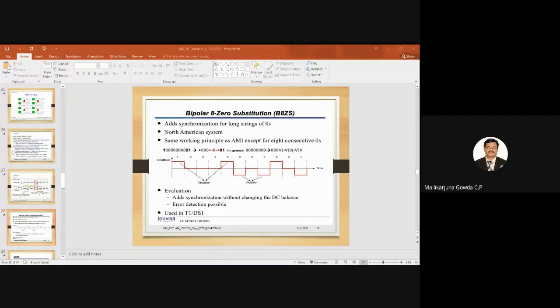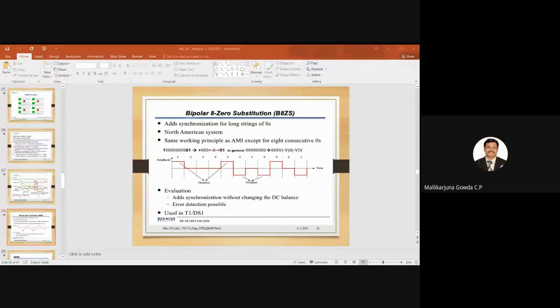Okay. So I am replacing 8 zeros by a special sequence called 000VB0VB. Is it clear? Here this is my data, this is my input signal. I have to replace these 8 zeros by the special sequence 000VB0VB. V equal to 1 indicates it is violating the bipolar rule, right? To begin with, the first one is 1, which I represent with a positive pulse. Next 3 zeros at 0 level. Then V is equal to 1 here, so to indicate it is violating the rule, it has to be a positive pulse with respect to this bit.